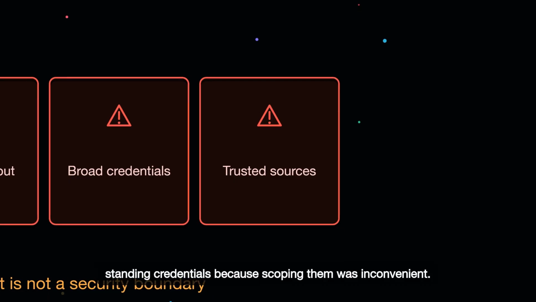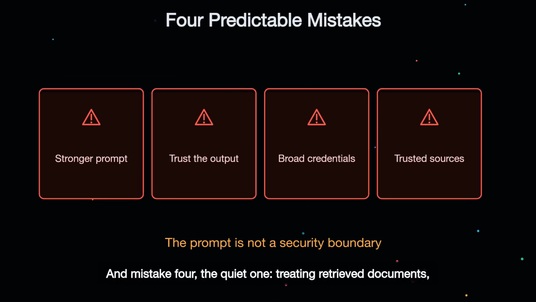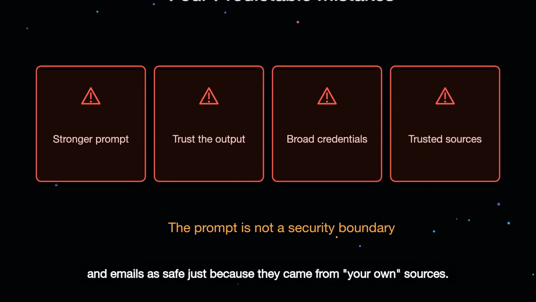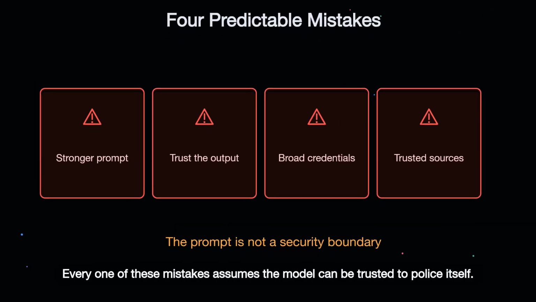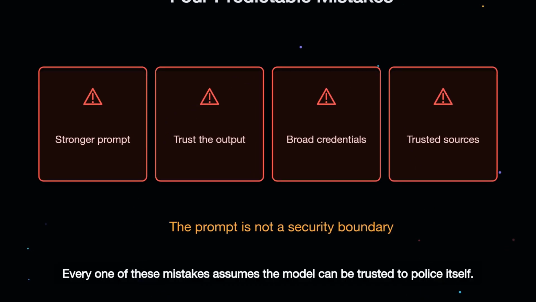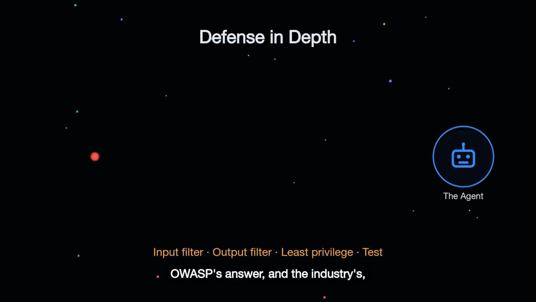And mistake 4. The quiet one. Treating retrieved documents, web pages, and emails as safe just because they came from your own sources. If untrusted content can reach the model, it's an injection vector. Every one of these mistakes assumes the model can be trusted to police itself. It can't. So what actually works?